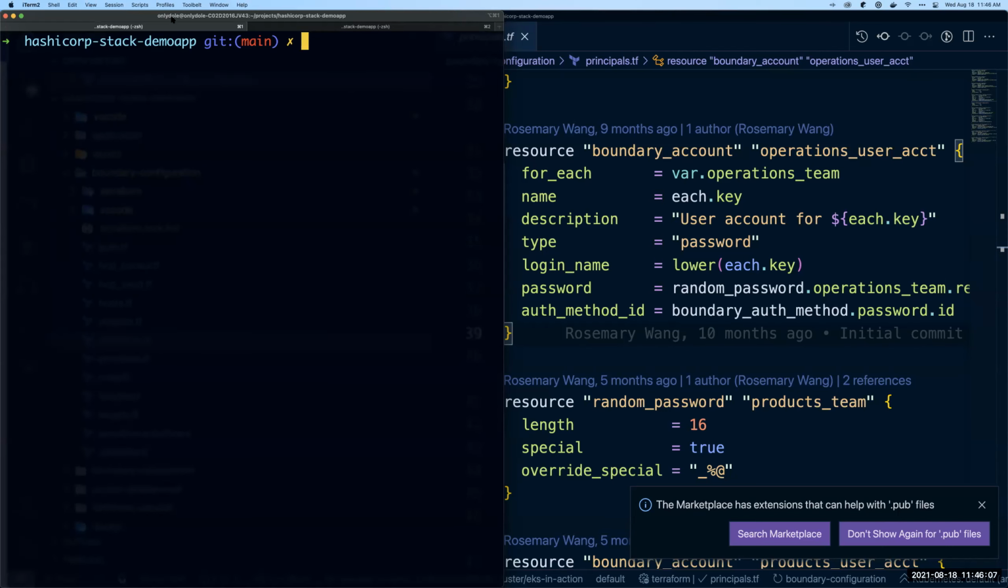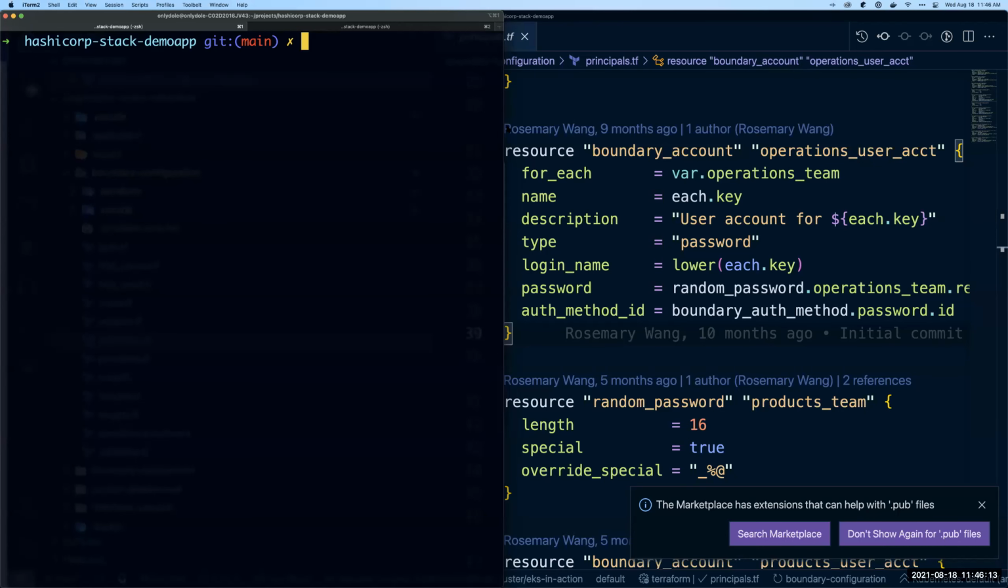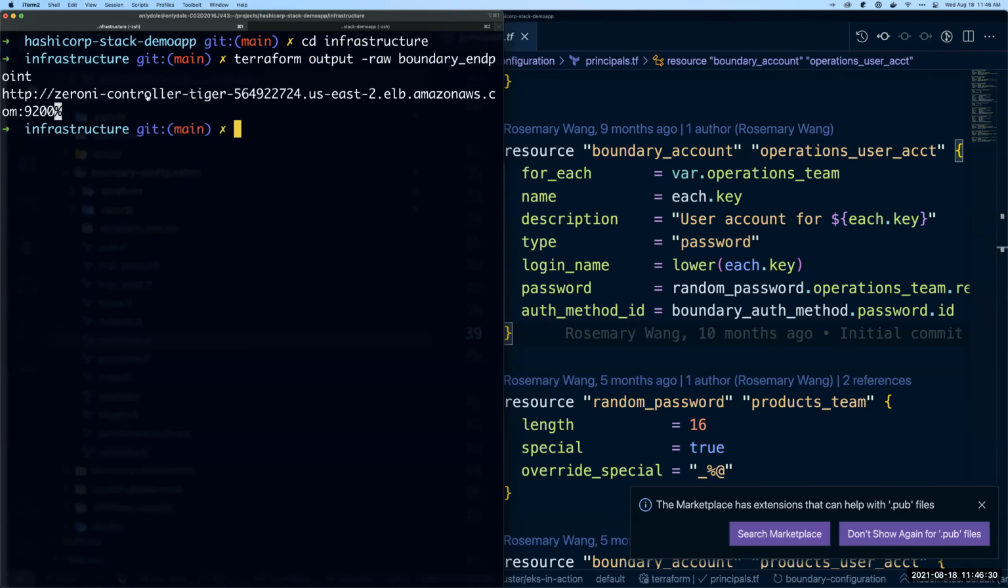All right, so let me think here. What's the first thing I want to show you? Let me go into the infrastructure repository or folder, and then let me output my Boundary endpoint. You can see I'm just using terraform output -raw. I'm going to pull out this Boundary endpoint, and then I'm going to click onto this.